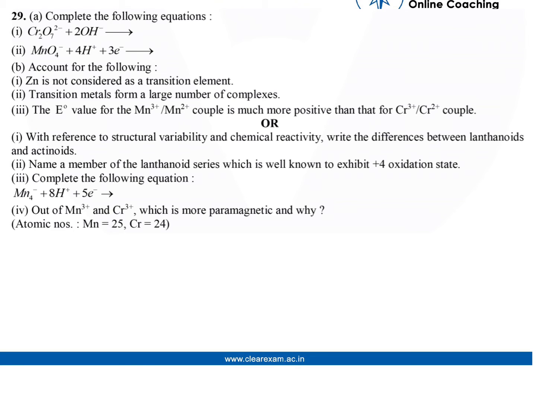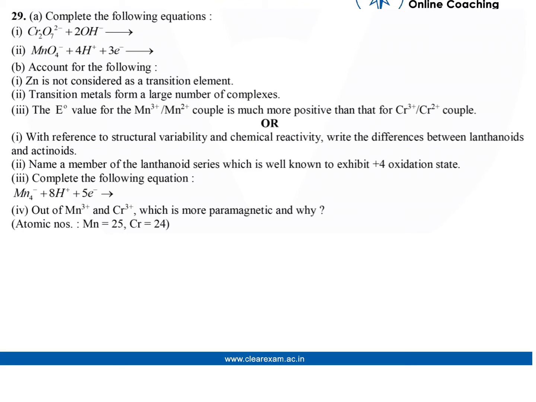Complete the following equation. First is Cr2O7 2- plus 2OH-. Second is MnO4- plus 4H+ plus 3 electrons. Second is account for the following. Zinc is not considered as a transition element. Second is transition metals form a larger number of complexes.